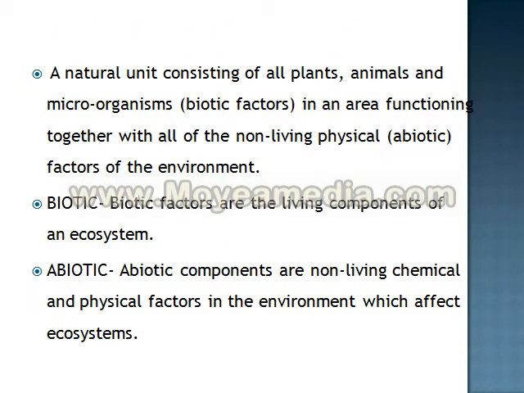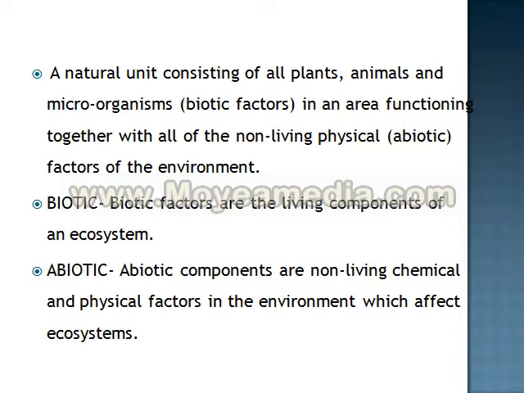One more meaning is mentioned over here. Environment is a natural unit consisting of all plants, animals and microorganisms in an area functioning together with all of the non-living physical factors of the environment. So two terms you can see over here which might be new for you, that is biotic factors and abiotic factors. So let's see what is biotic and abiotic. Many of you might already know the terms.